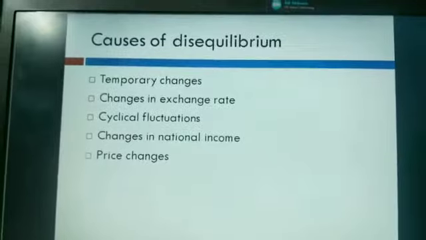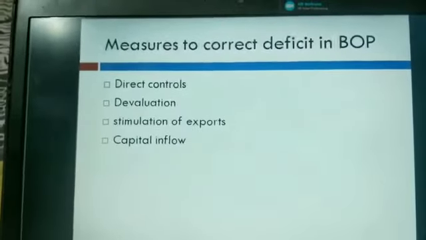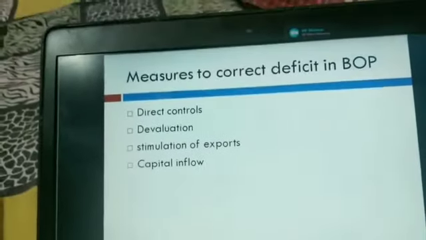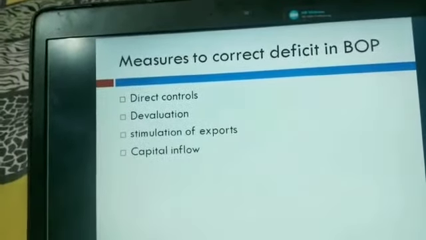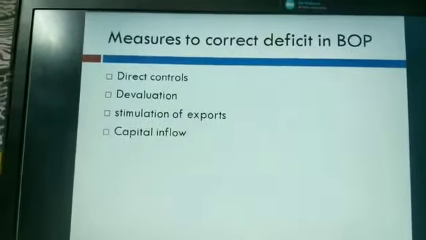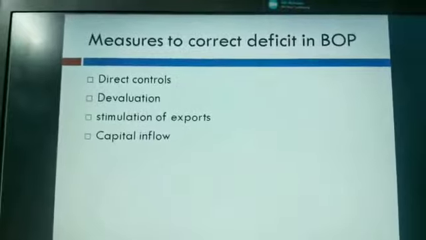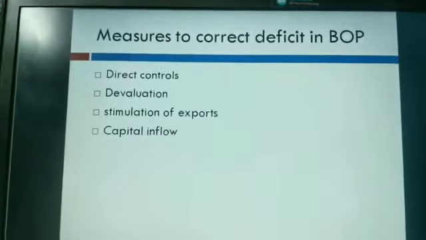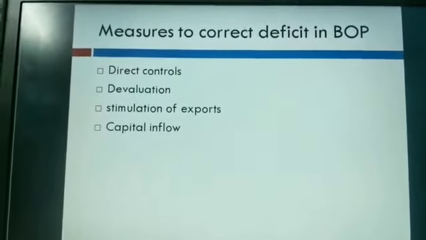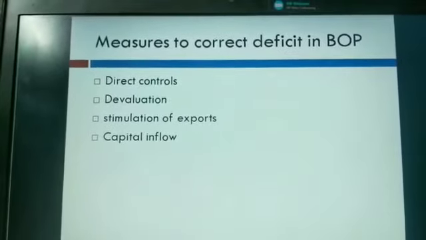Let's go ahead and see the measures to correct this disequilibrium in BOP. Measures to correct deficit in BOP: there are four measures that we are going to discuss now. The first is direct control. To correct disequilibrium in BOP, who initiates? The government. The government adopts direct controls which aim at limiting the volume of imports. That means we just want to reduce imports, and the government does this by import restrictions, which can be import duties or fixation of quotas.